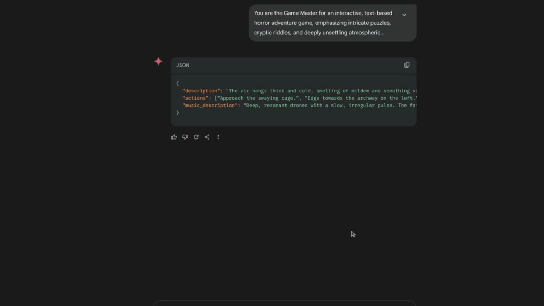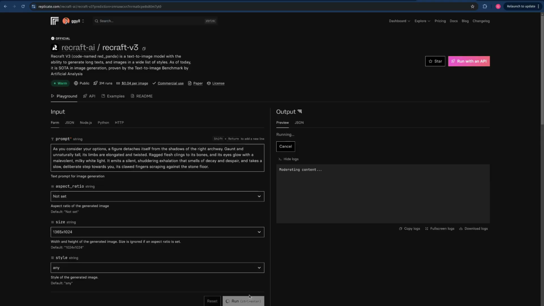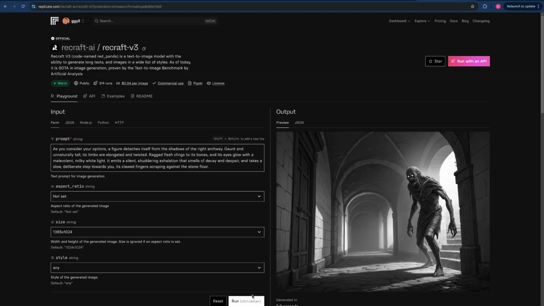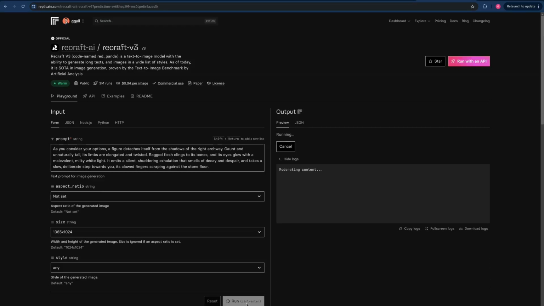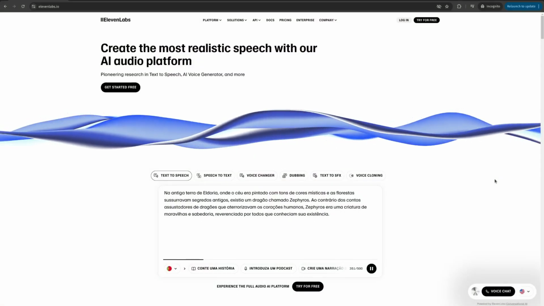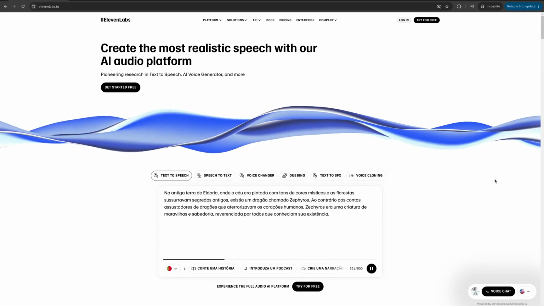And with the description, we can generate the graphics, which we use an image-based model for. For this, we're using Recraft V3, which you can find on Replicate. We're also using the music description to generate the music, also from a model found on Replicate. And finally, we're calling the ElevenLabs API to generate a British voice narration for the current setting. So from the point we get the JSON, we're doing the image generation, the voice generation, and the music asynchronously. Let me go through the code and show you what I mean.